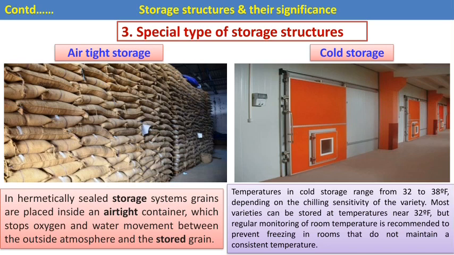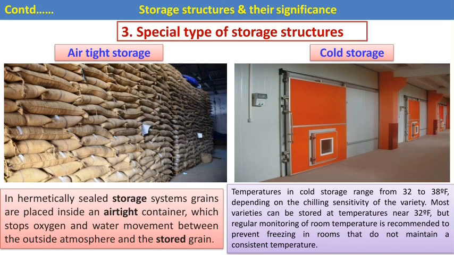Then the next and last one is the special type of storage structure. Nowadays, airtight storage and cold storage are mostly used. In airtight storage, in a hermetically sealed storage system, grains are placed inside an airtight container, which stops the oxygen and water movement between the outside atmosphere and the stored grains.